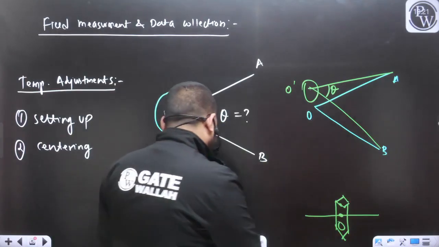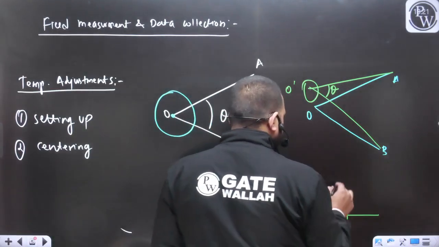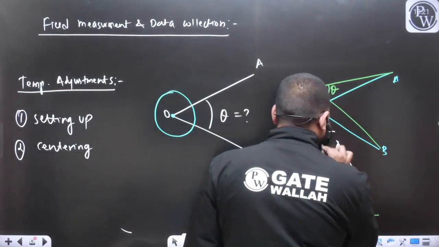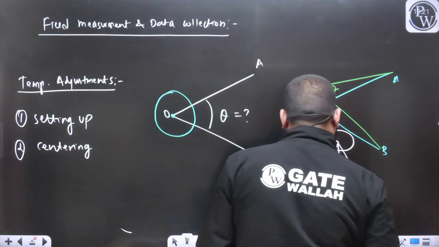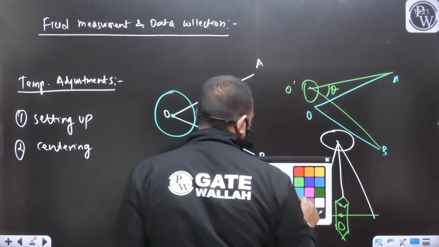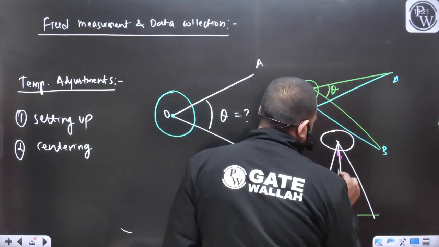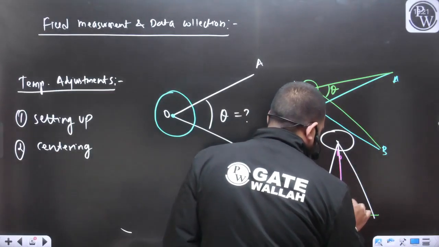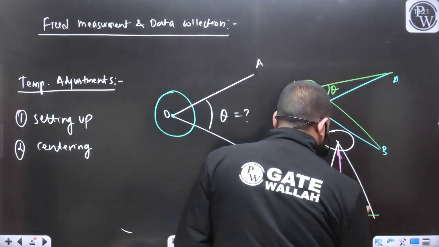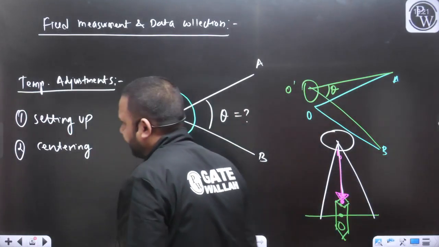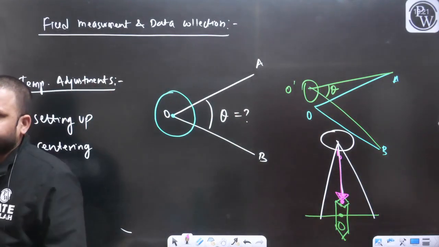This was your tripod, and this was your compass. Now here there will be a hook. On that hook, we will place a plumb bob, something like this. In this way the centering of the compass can be performed.